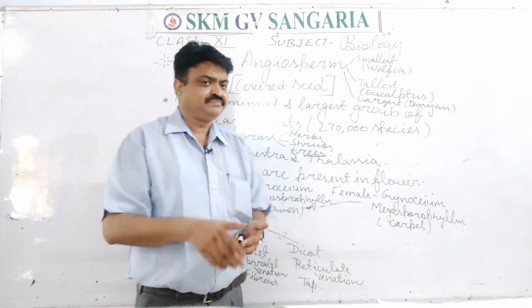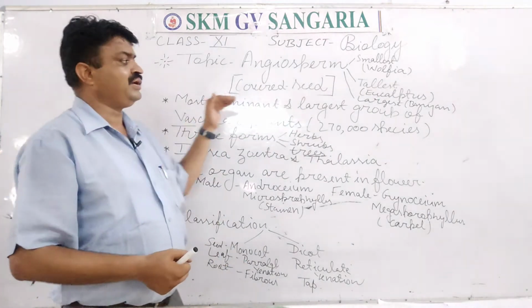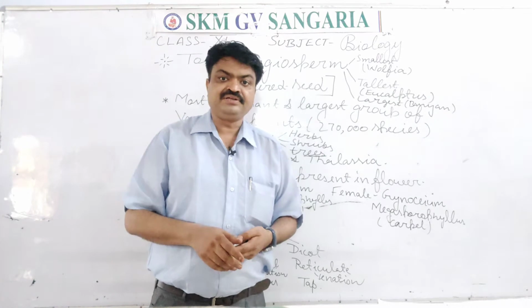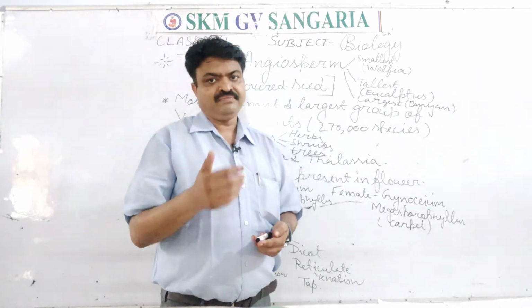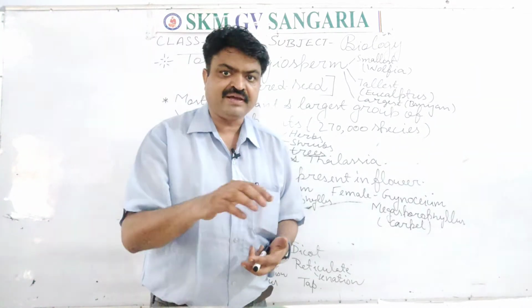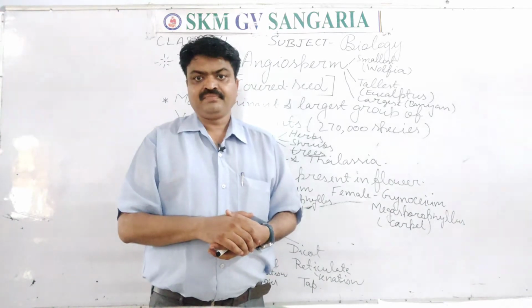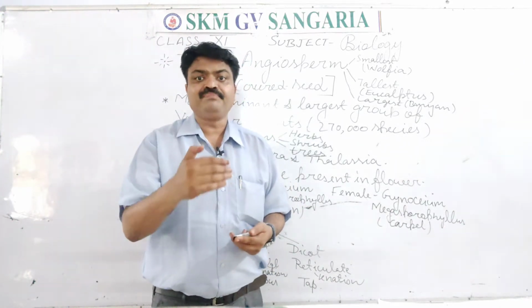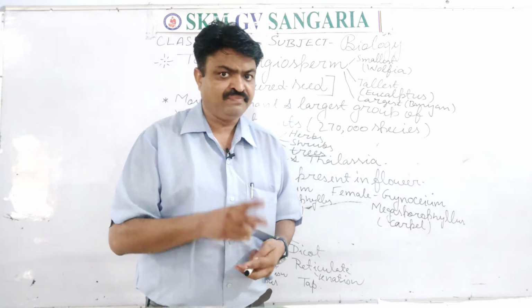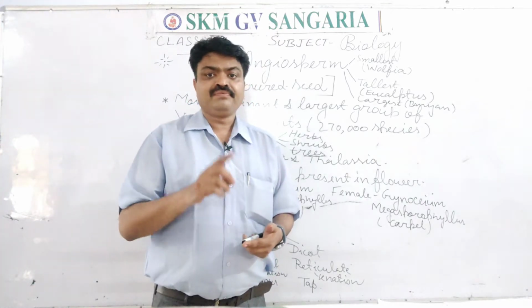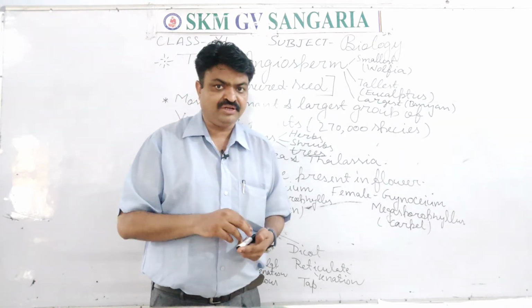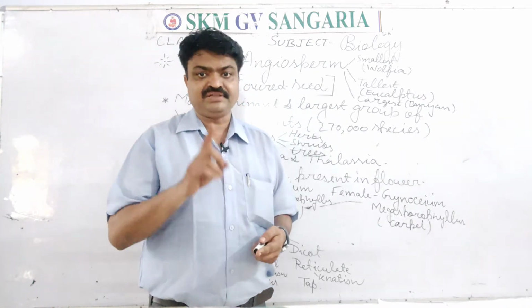It is the most dominant and the largest group of plants. Generally it is found in terrestrial and aquatic habitats, and these plants are also found in marine aquatic habitat, students. There are two marine aquatic plants that are found inside the sea water.